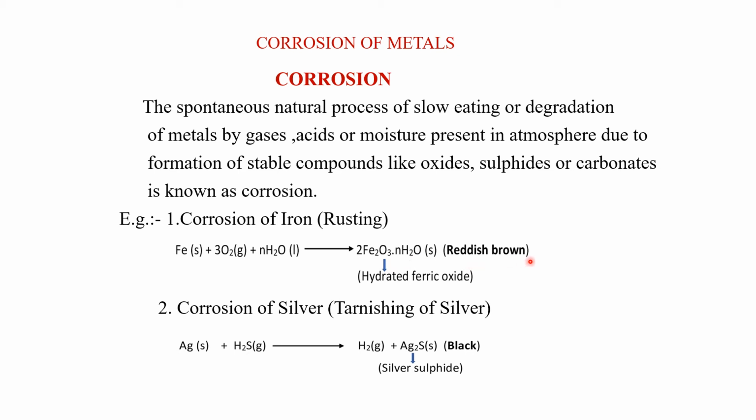And what is its color? Reddish brown. What about the corrosion of silver? Corrosion of silver is also known as tarnishing of silver. Here, silver metal reacts with hydrogen sulfide gas present in the atmosphere and forms hydrogen gas and Ag2S. Ag2S is silver sulfide, and it is black in color. That is why after some time silver ornaments become black in color.